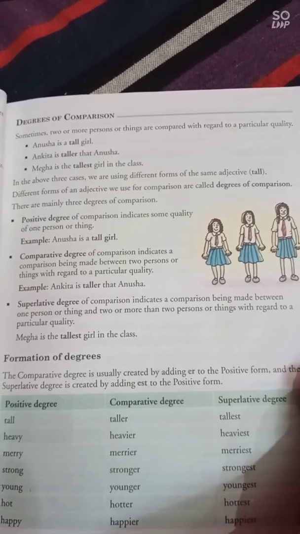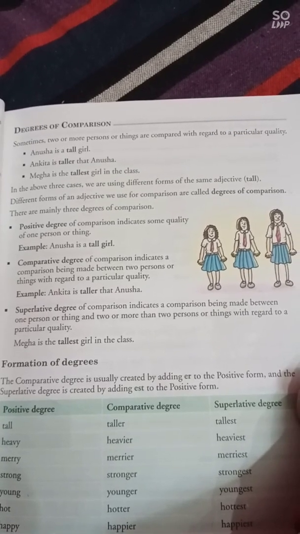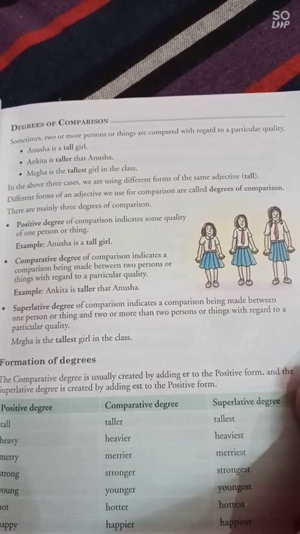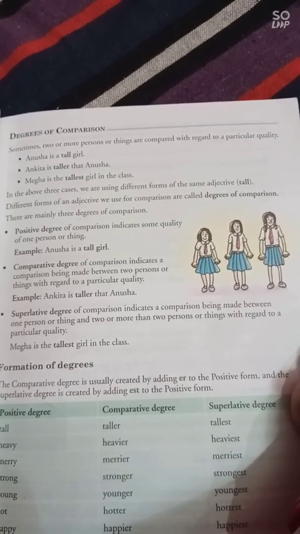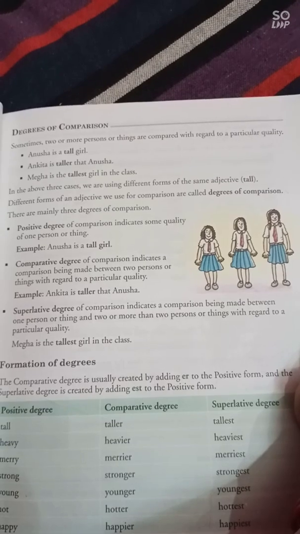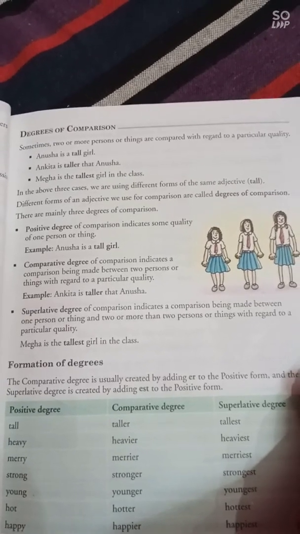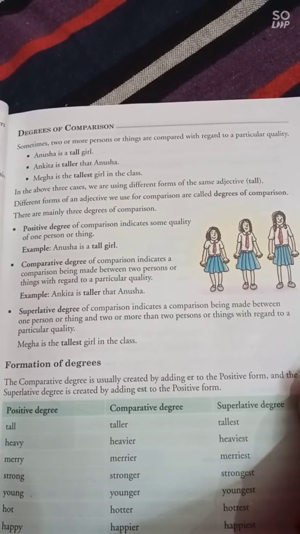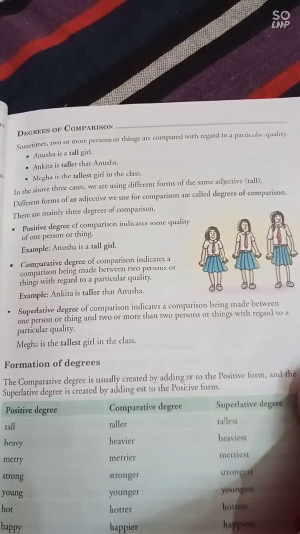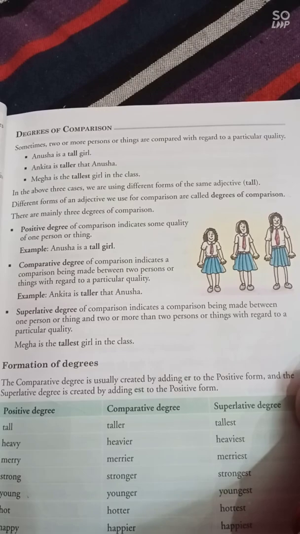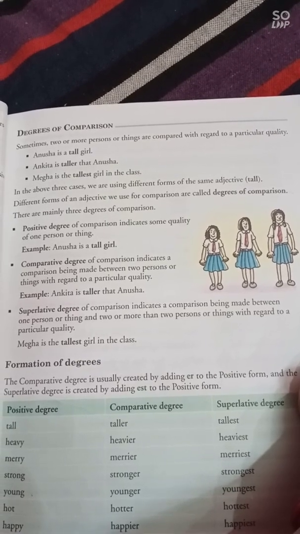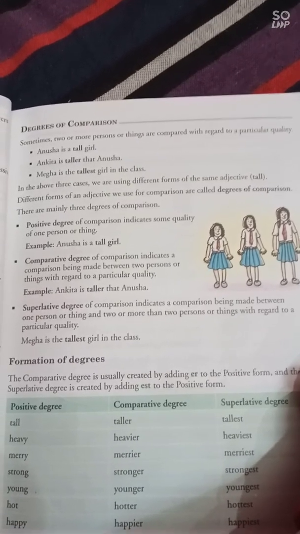Okay. In the above 3 cases, we are using different forms of the same adjective, tall. Means the same adjective we are using: tall, taller and tallest. The different forms of an adjective we use for comparison are called degrees of comparison. There are mainly 3 degrees of comparison.